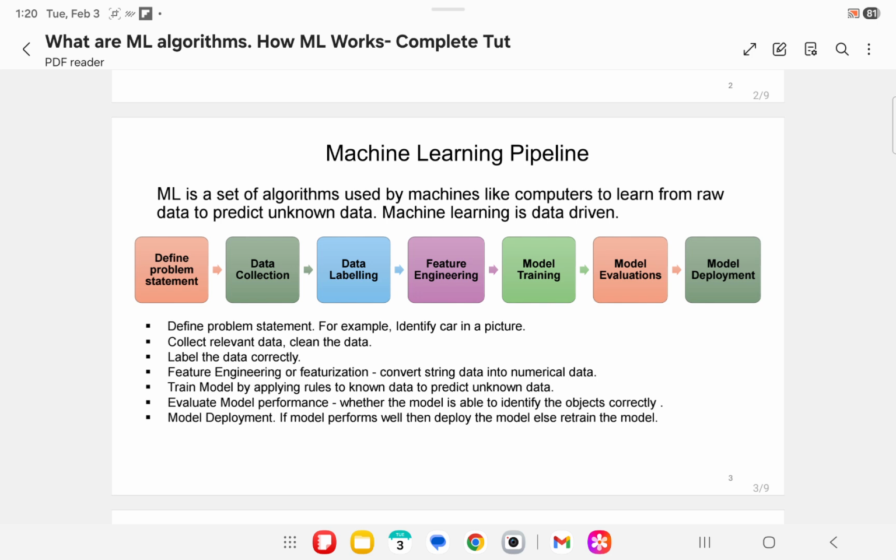Feature engineering converts string data into numerical data. Why we need feature engineering? Why can't we just feed raw data as it is in the form of strings to machine learning algorithms? The issue is machines like computers do not understand strings. Machines understand only numbers. Machine learning is based on mathematics, that is solving set of equations using linear algebra. The equations expect numbers as input, so we need a way to translate the raw data into set of numbers.